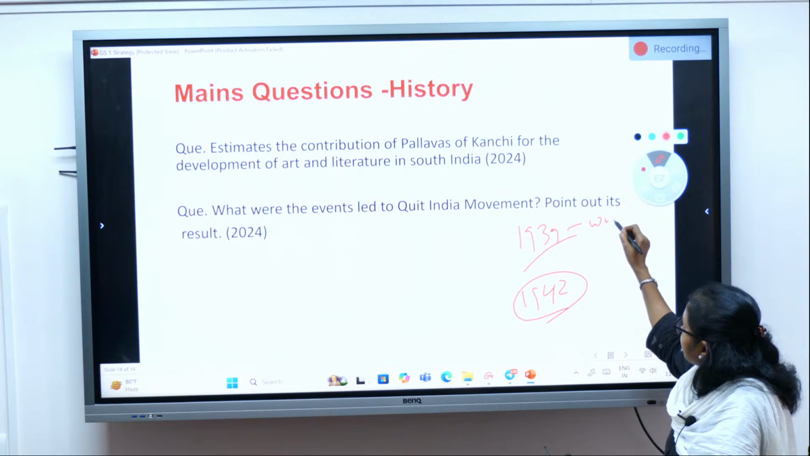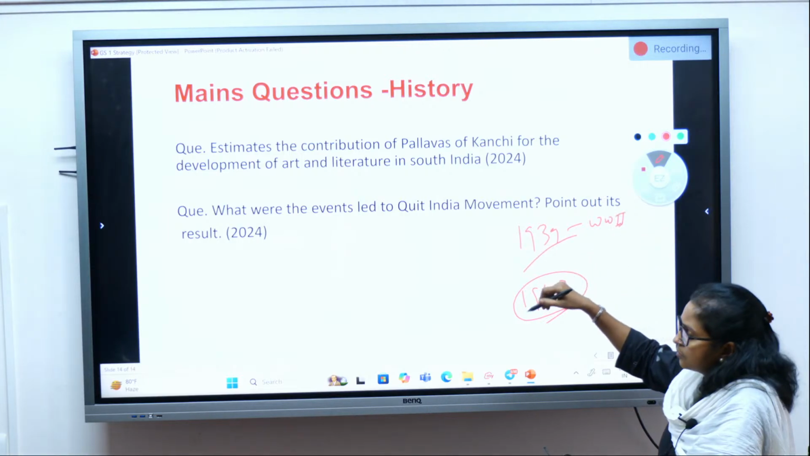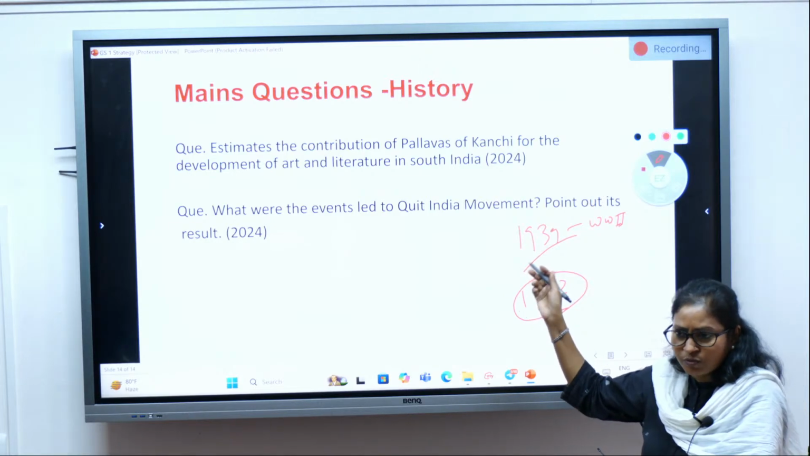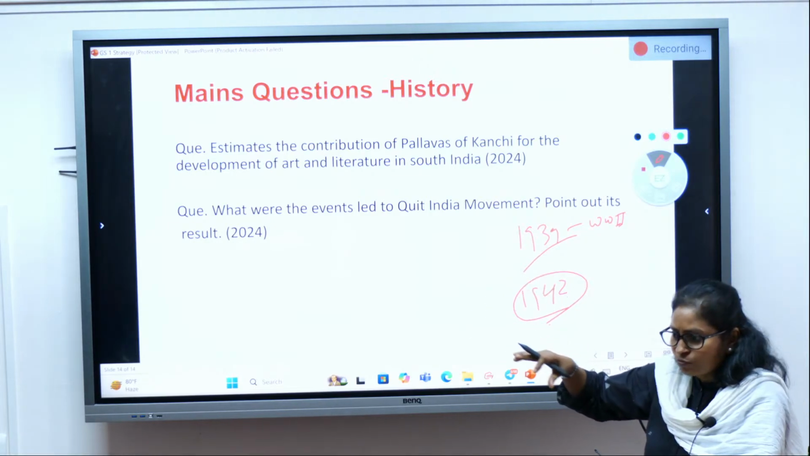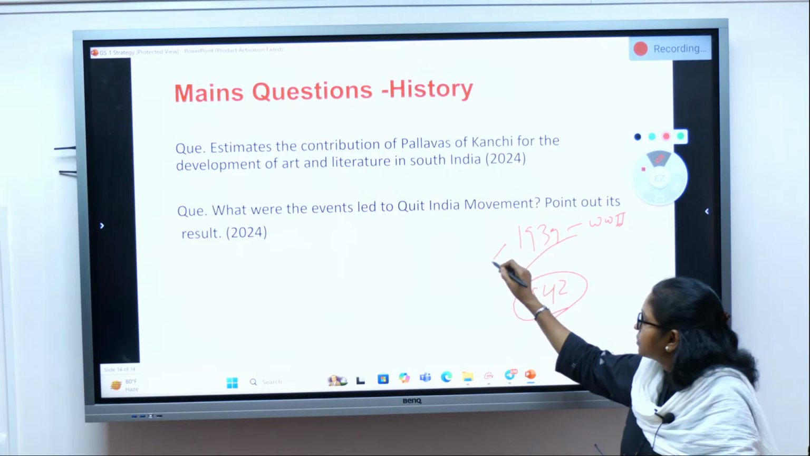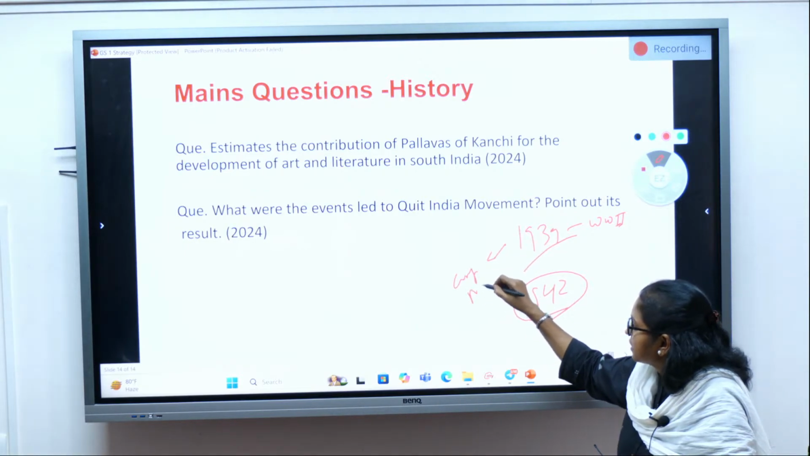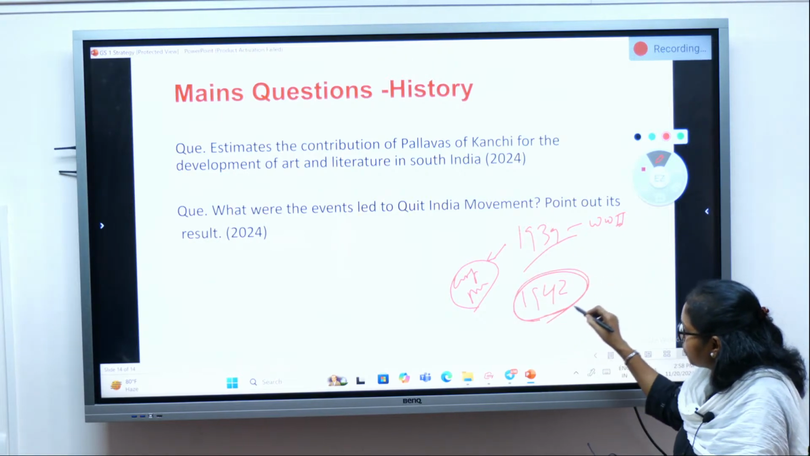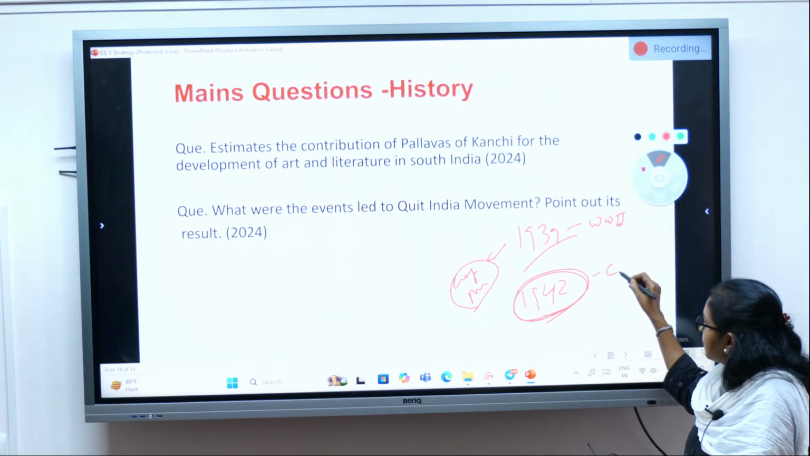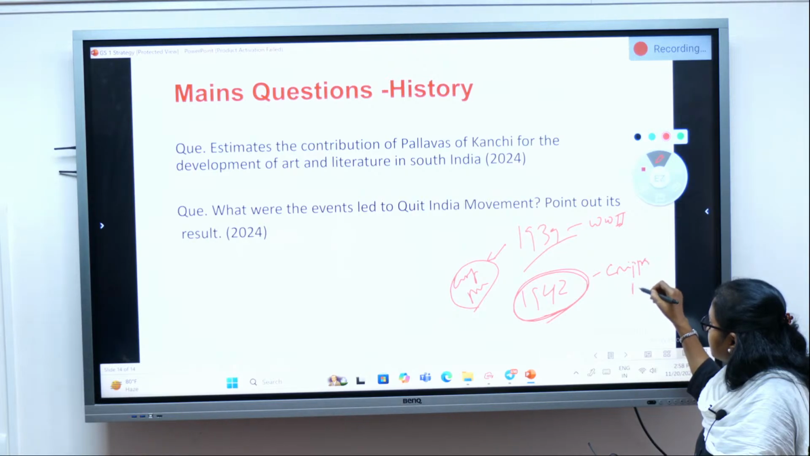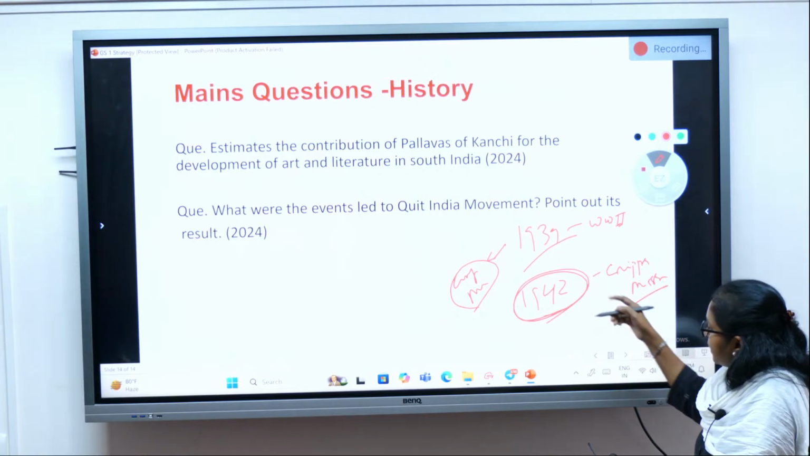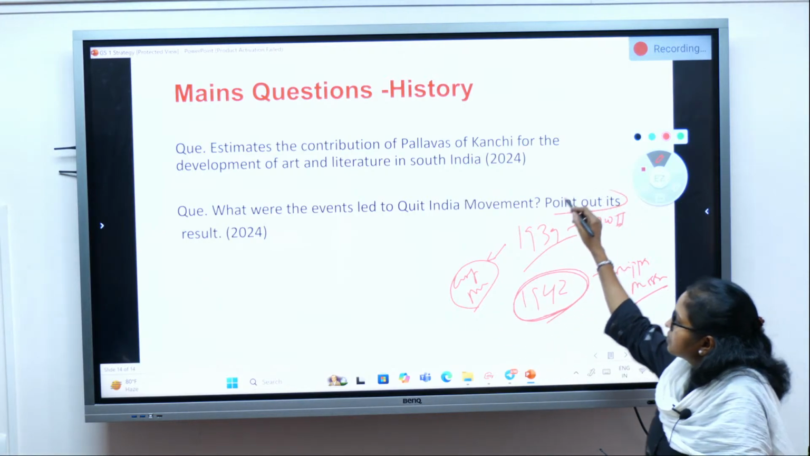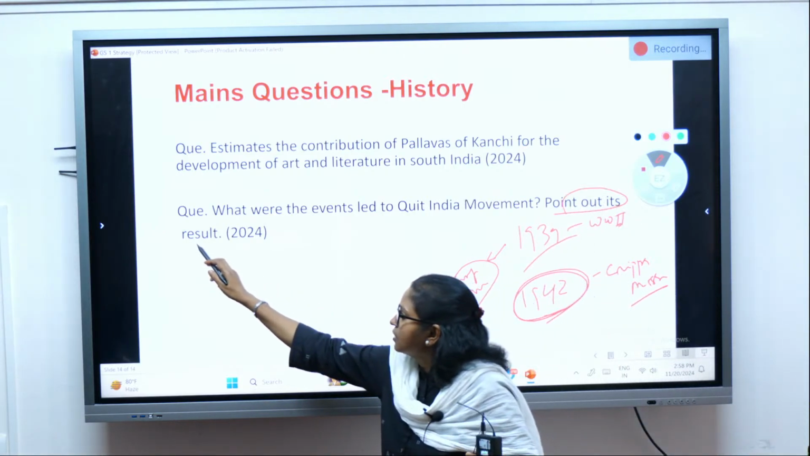In 1939, World War II started, and the Britishers made India a party to the war without consulting the Indians. It was infuriating, and the Congress ministries resigned against that. To seek the support, the Cripps mission was sent, but the Cripps mission also failed, and immediately after that, the Quit India movement was launched. Then point out its result, that is, what resulted.